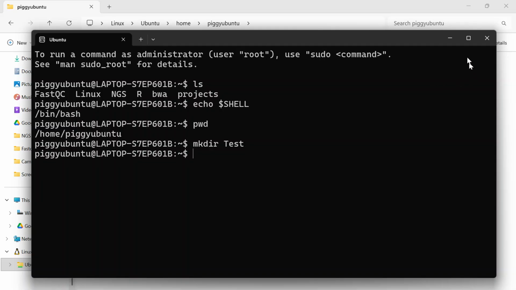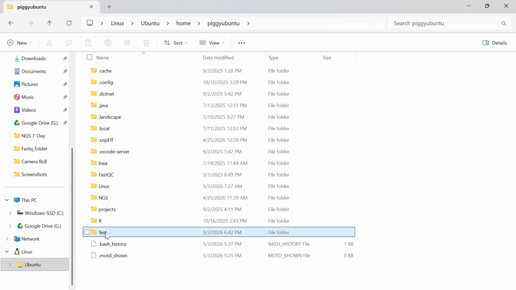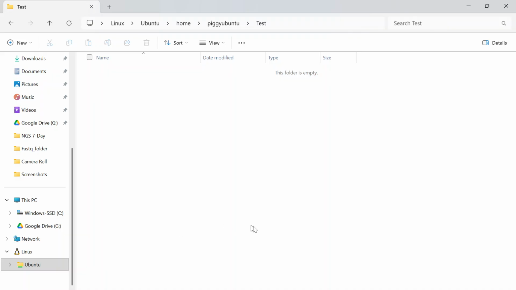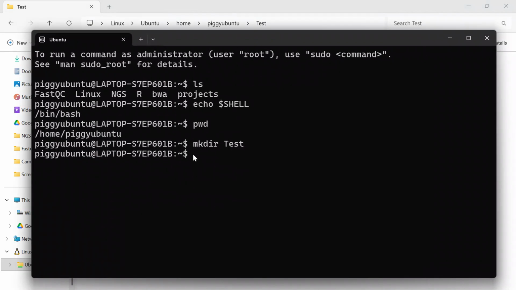Okay, now let's go inside this folder. If I want to go inside this folder, I can just simply double click on it, just like this. Now if you want to go inside this folder using the terminal, what command will you write? You will write cd, which means change directory. Do we understand? Directory means folder. For now, where are we? We are inside this Piggy Ubuntu directory. Now I want to go inside this test directory. So we will write the command cd, change directory, and we will write the name of our folder.